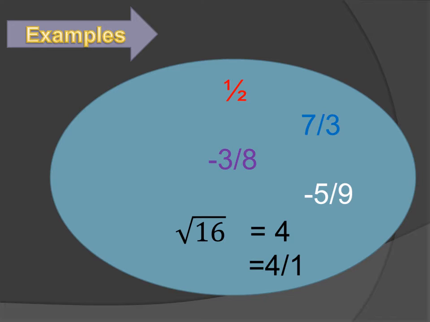When we take the under root of 16, it will give us a number 4. And we know that if a number has no denominator, then we can write here 1. So it will become 4 over 1. It means that under root 16 can be written in the form of a fraction, so it is also a rational number.